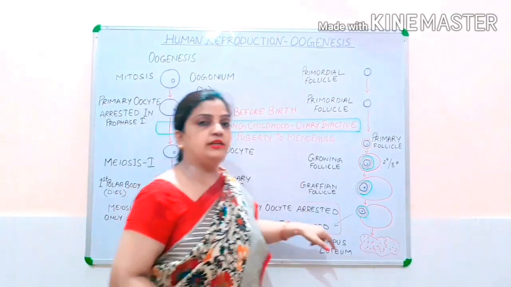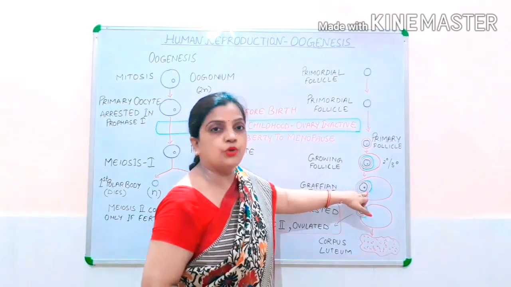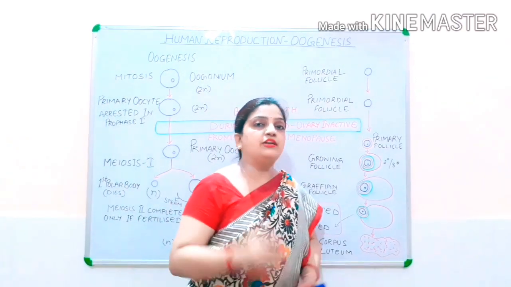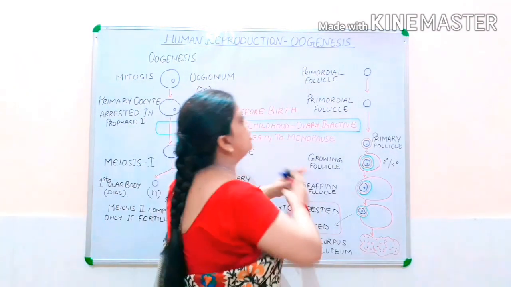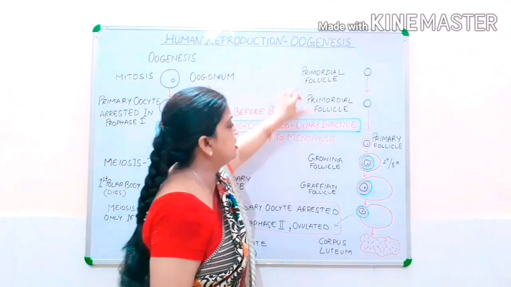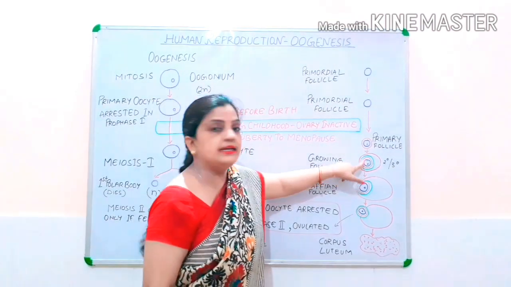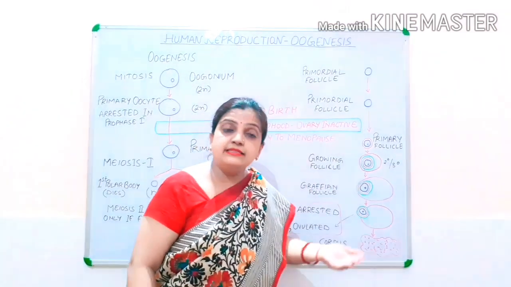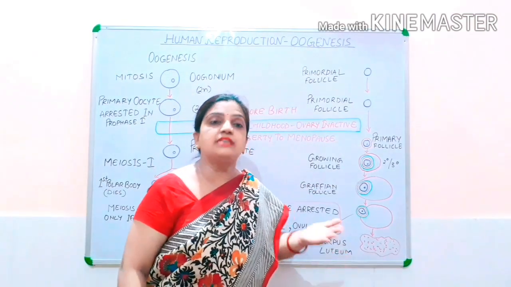And when this Graafian follicle is fully matured, the structure which it is holding is the secondary oocyte. Now children, you might be thinking which are the primary structures. Primordial follicle is a primary structure. Primary follicle is a primary structure. Growing follicle is even a primary structure. But Graafian follicle is entering into the meiosis second and they will be changing into secondary oocyte.